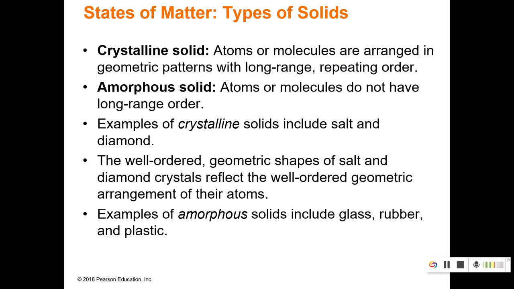There are different types of solids, which we'll talk about much later in the year in the second semester, but there are crystalline solids and amorphous solids. So those crystalline ones are what we normally think of as solids. They have a geometric pattern. Again, this will be discussed later on in the year. I'm not going to test this now. Okay. Amorphous solids don't have a long-range order, so this is more like rubber and plastic, things that are easily changed into other shapes.